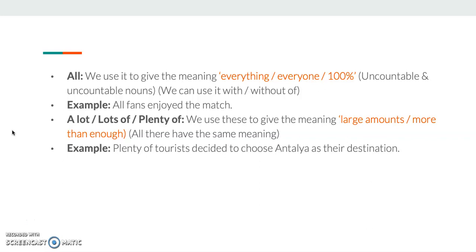A lot, lots of, plenty of. These all mean large amounts or more than enough. Plenty of tourists decided to choose Antalya.